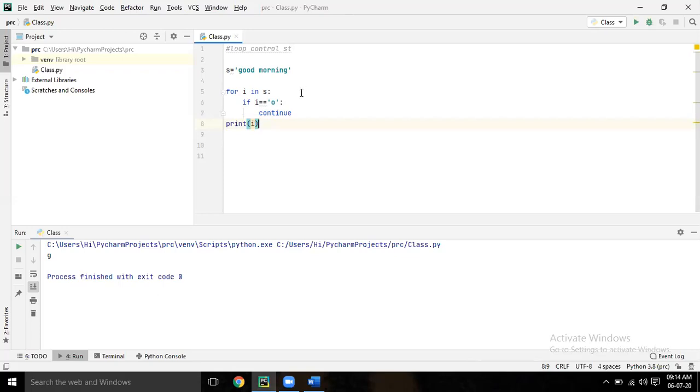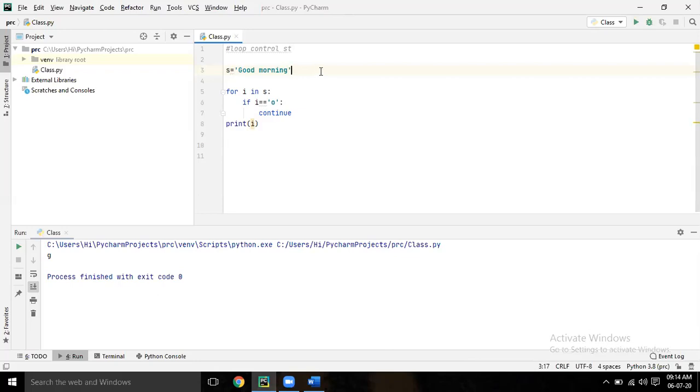See, the first time, what is the value of i? Starting G. Then it is continuing till O, O, D, M, O, R, N, I, N, G. So it is continuing till the last G. Then at the end, what is the value of i? Last G. This is not the first G. Don't confuse, make the beginning a capital G. Otherwise you will be confused whether it is the first G or the last G. So this is the last G.